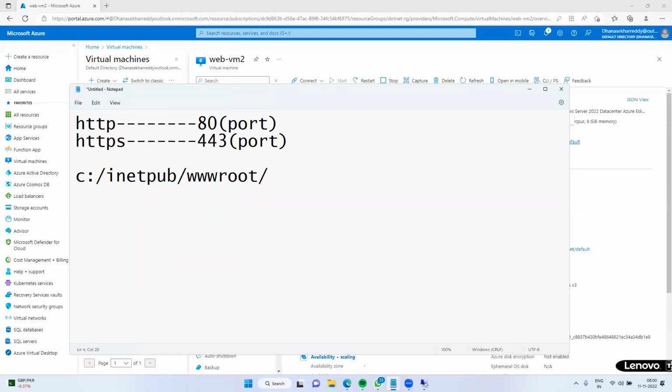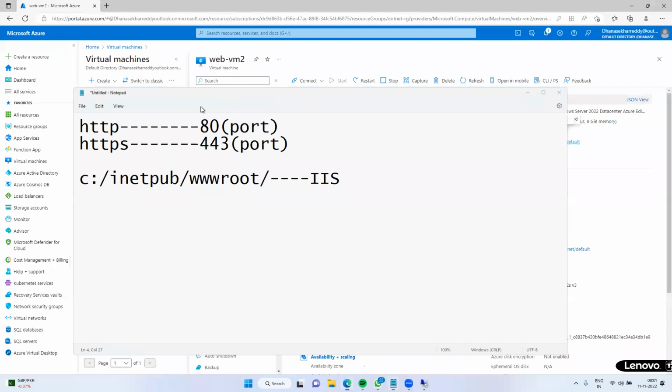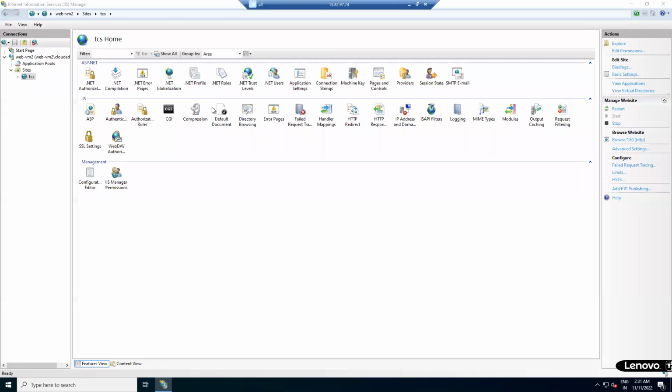I will repeat the same thing after 10 sessions when we start app services, the PaaS services. Now have a look, this is the path. Right click, explore it. This is the default path of IIS, inetpub wwwroot.